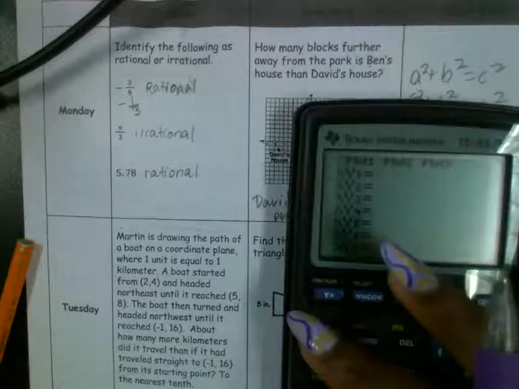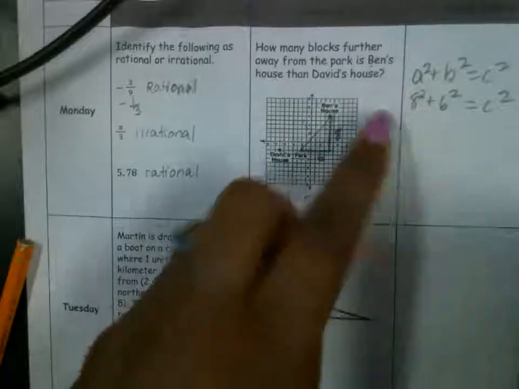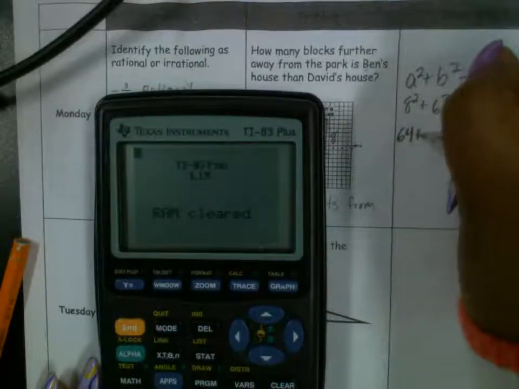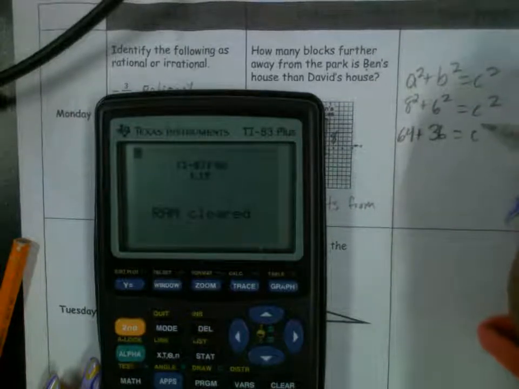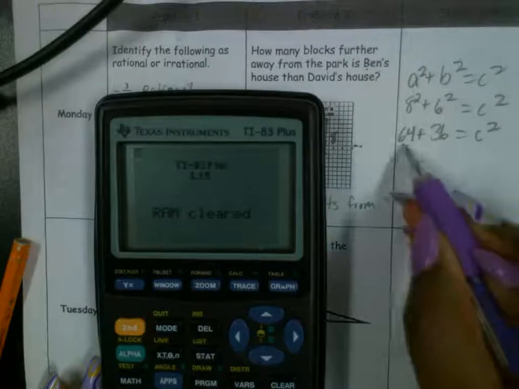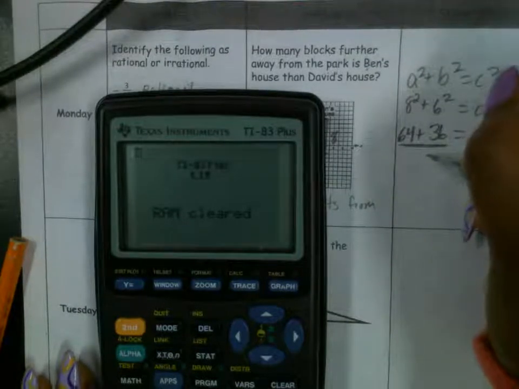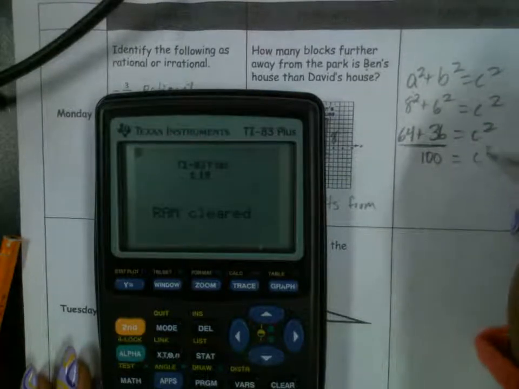All right. Second, plus 7, 1, 2, clear. And let's find 8 squared. What's 8 times 8? 64. We got 64 plus, what's 6 times 6? 36. Bring down the c squared. So let's add this together. What's 64 plus 36? 100. Bring down the equal. Bring down the c squared.